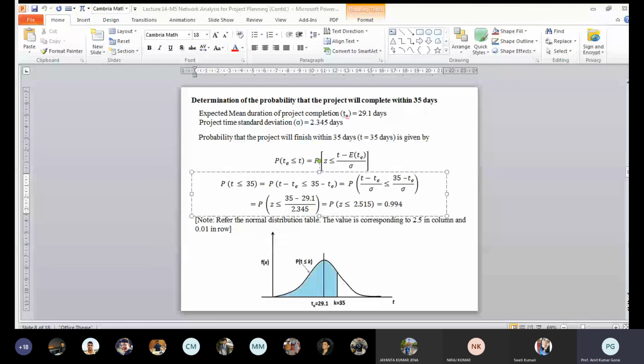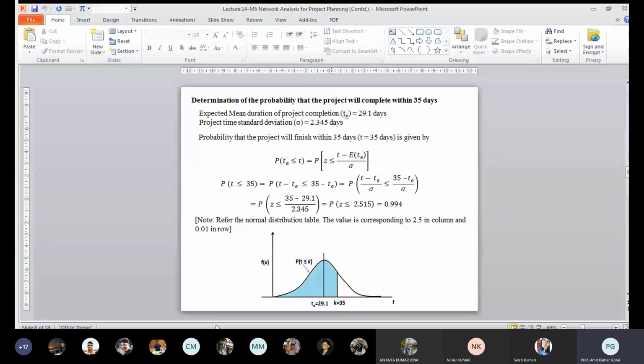So accordingly, you decide how much risk you want to take. At the same time, if you are planning for 35 weeks with zero risk, your project may not be accepted, because many times you are not allowed to extend your project beyond a particular specified time. And if you reduce to the maximum duration, that is also not allowed, and in that case your cost level goes high. So you have to choose the optimal time of a project, designing with minimum risk and optimum cost. So this is all about how to do PERT analysis.